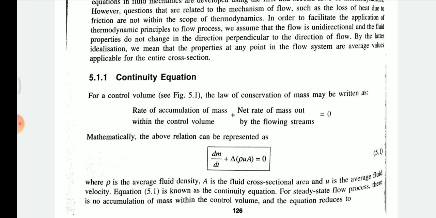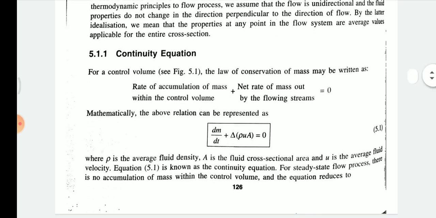So here we define some equations, in which the first one is for a control system. It will be the continuity equation. What should the continuity equation be? So let us define it. First, the continuity equation for a control volume. See figure 5.1, the law of conservation of mass may be written. So the continuity equation can be written as follows.